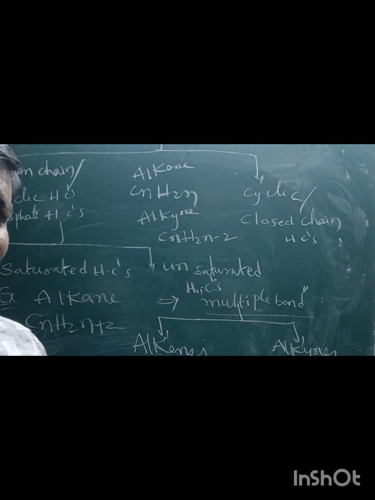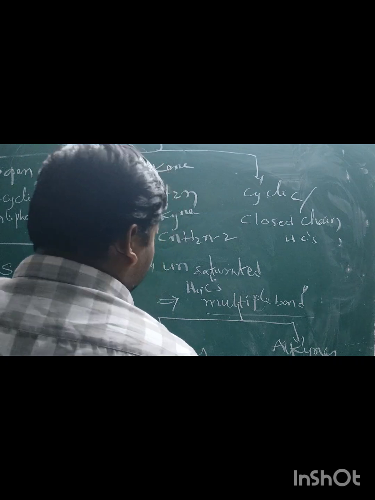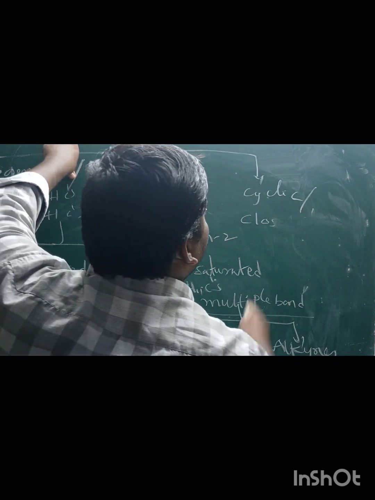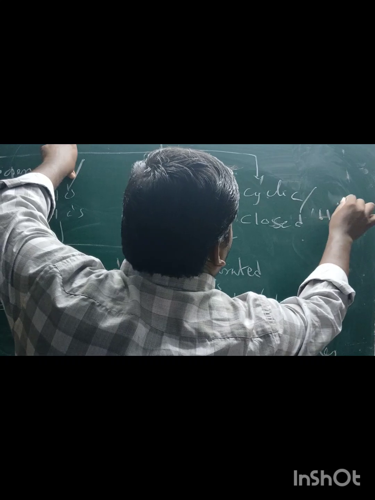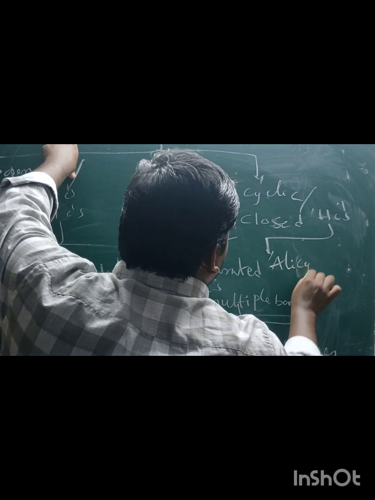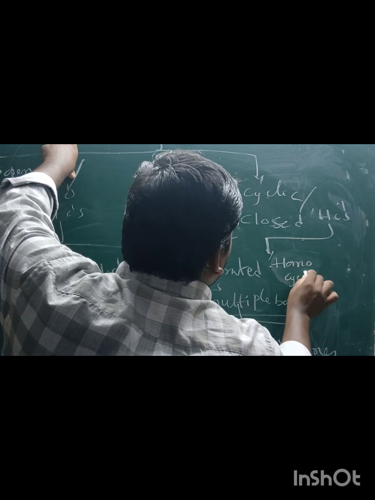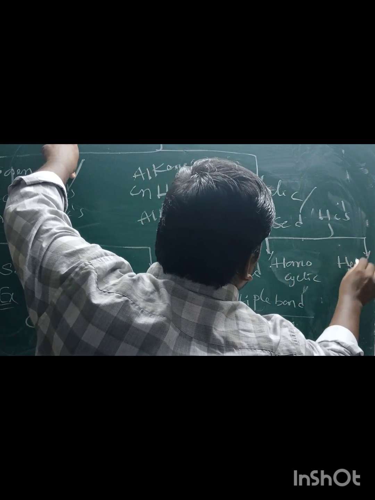These homocyclic hydrocarbons are again classified into two types, alicyclic homocyclic and aromatic homocyclic. Like that, the classification is there.